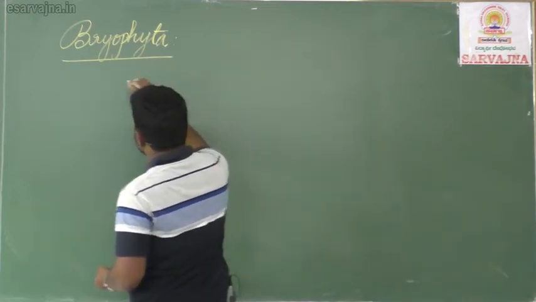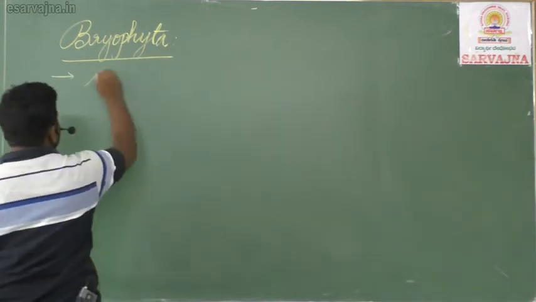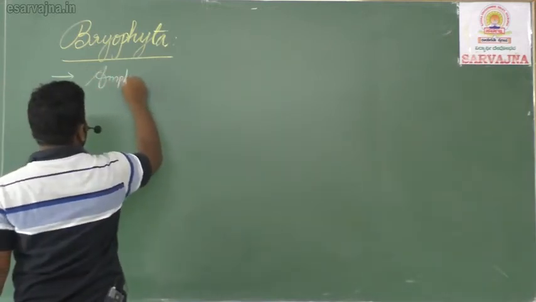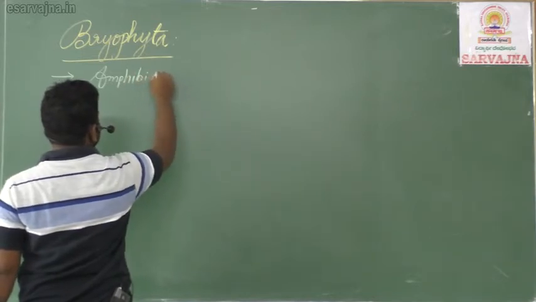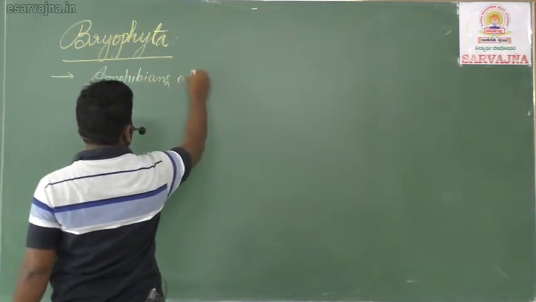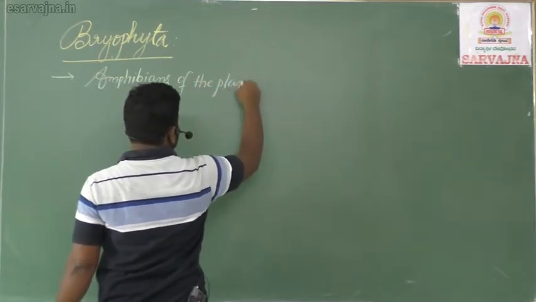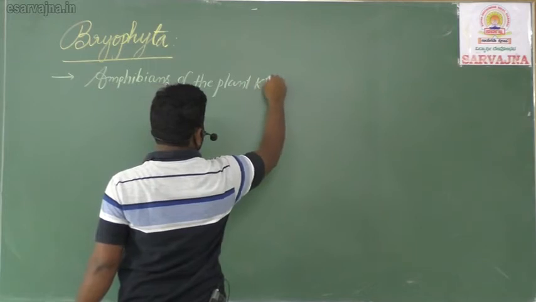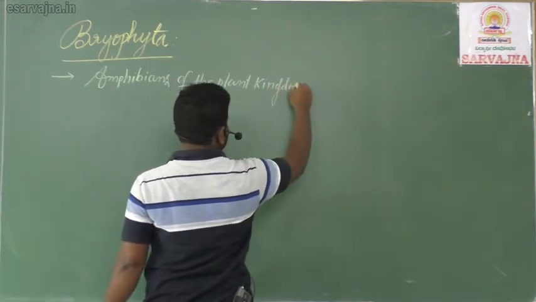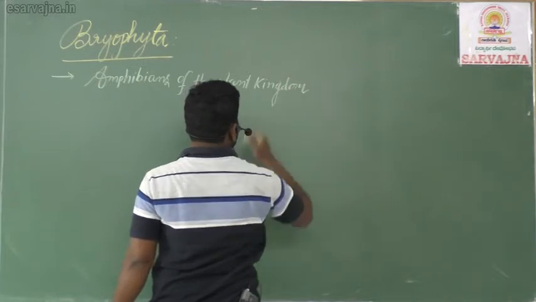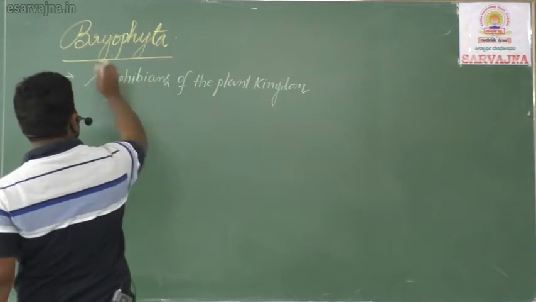Bryophyte members are also called the amphibians of the plant kingdom. Amphibians of the plant kingdom is nothing but bryophyte.